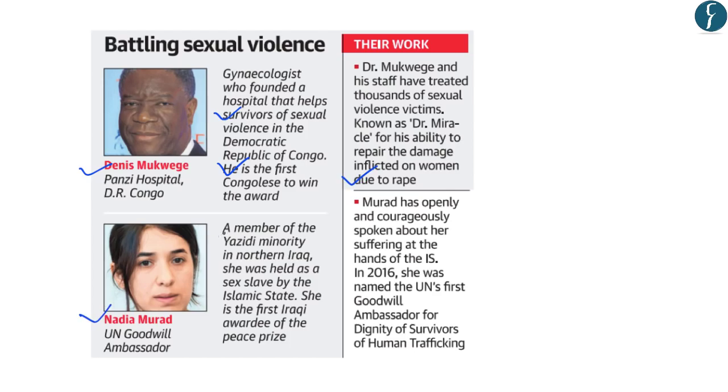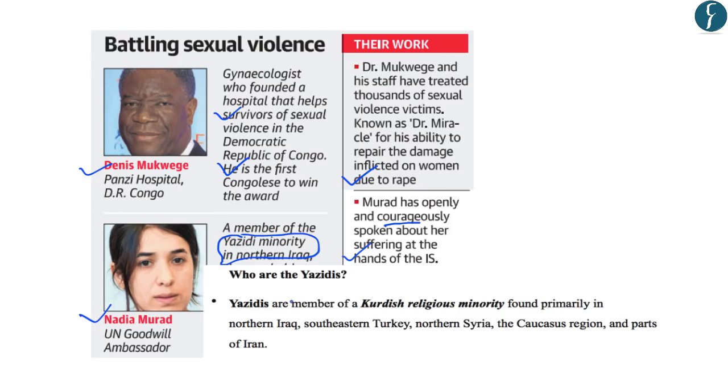Further, Nadia Murad is a member of the Yazidi minority community in northern Iraq, and she was held as a sex slave by the Islamic State. She is the first Iraqi awardee of the Peace Prize. Nadia Murad has openly and courageously spoken about her suffering at the hands of ISIS. In the year 2016, she was named the UN's first Goodwill Ambassador for the Dignity of Survivors of Human Trafficking. So these are the key points that should be noted. Regarding the Yazidi community, you should know that Yazidis are members of a Kurdish religious minority, and these people are found primarily in northern Iraq, southeastern Turkey, northern Syria, and parts of Iran.